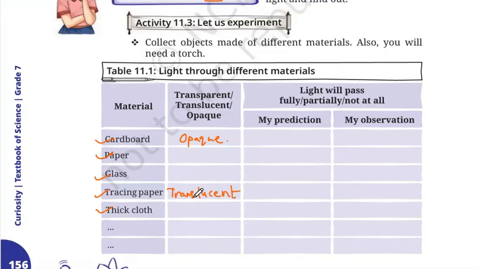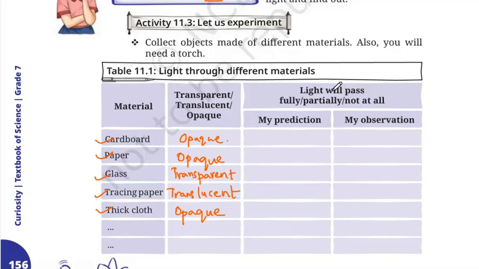And objects that allow you to see through them clearly are transparent objects, like glass. All right. So paper again does not allow you to see through it, it is opaque in nature. Thick cloth again does not allow you to see through it, it is opaque in nature.